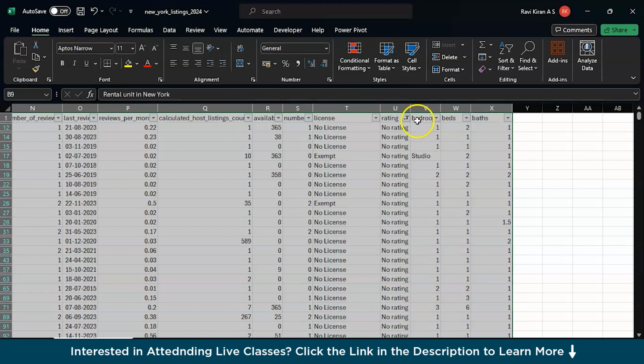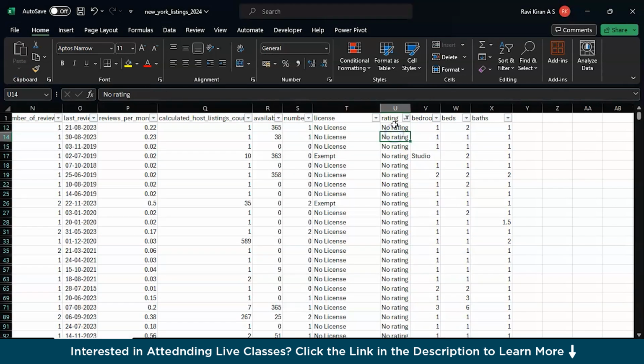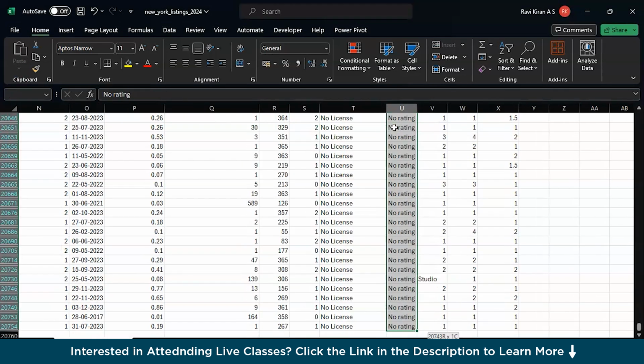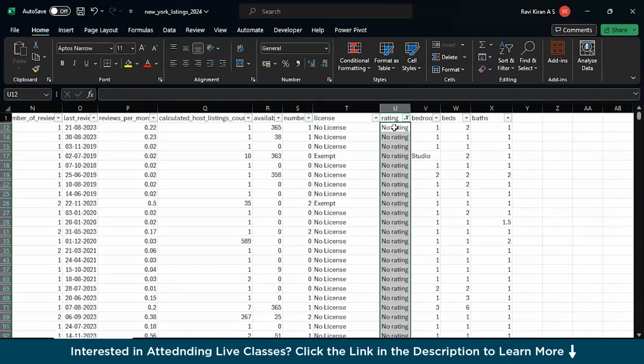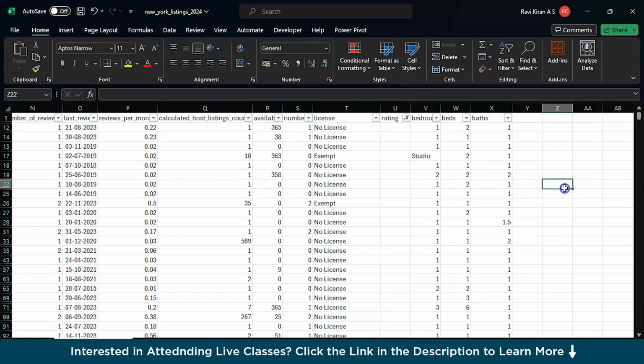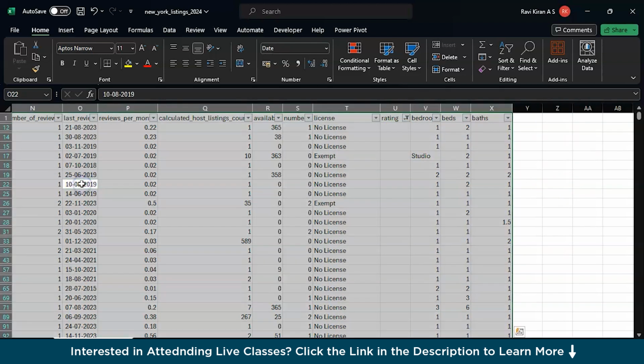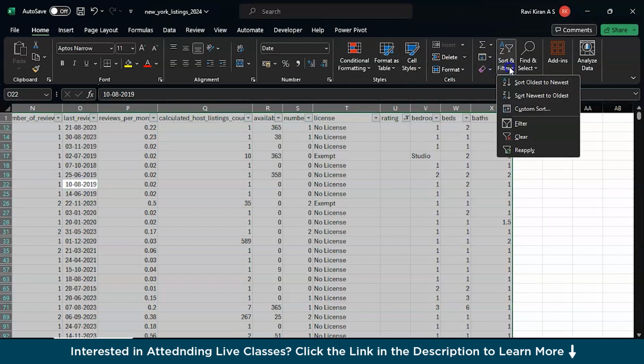Okay, now you have only the new and no rating options over here. You can just quickly select the entire column and delete it, which will end up giving you the approach of having blank cells. Now quickly remove the filter option.